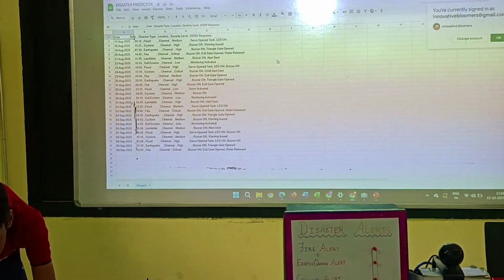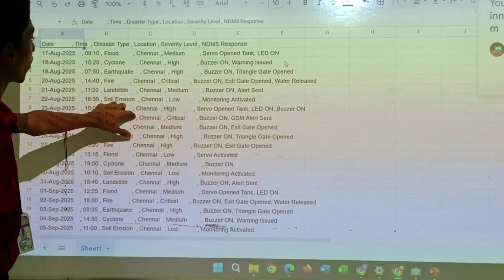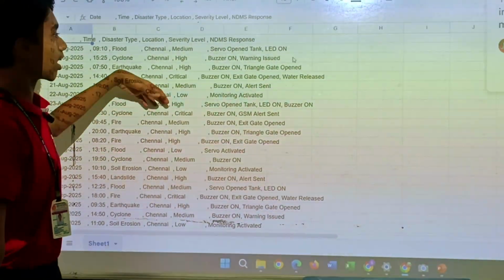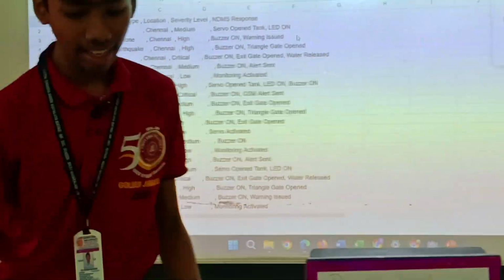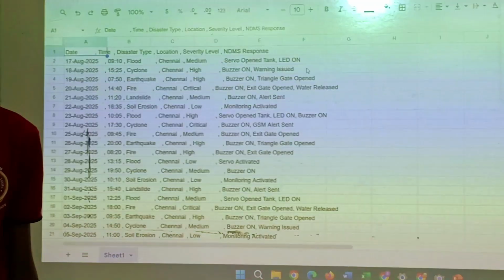This is our Excel disaster predictor where the date, time, disaster type, location, severity level, and NDMS response are recorded so that we can predict future disasters, which will be stored in the SD card with module.